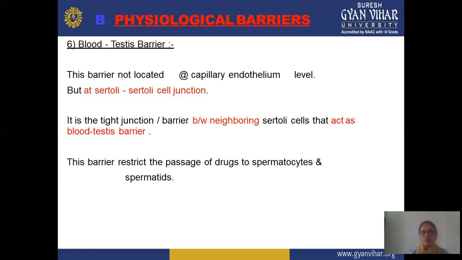In this, you can also say that it forms tight junctions between neighboring Sertoli cells and acts as a blood testis barrier because it shows certain tight junctions. And this barrier restricts the passage of drugs to spermatocytes and spermatids. Means the passage of drugs is limited, showing certain restriction to spermatocytes and spermatids. This is all about the blood testis barrier.